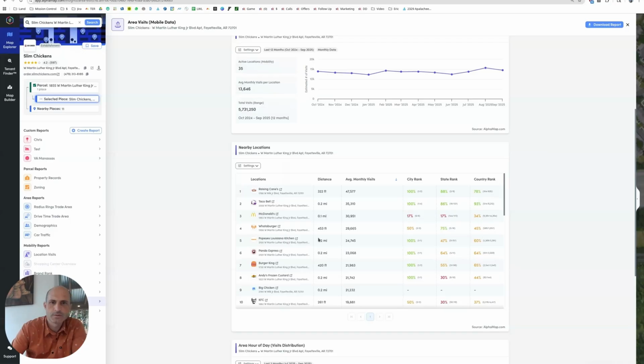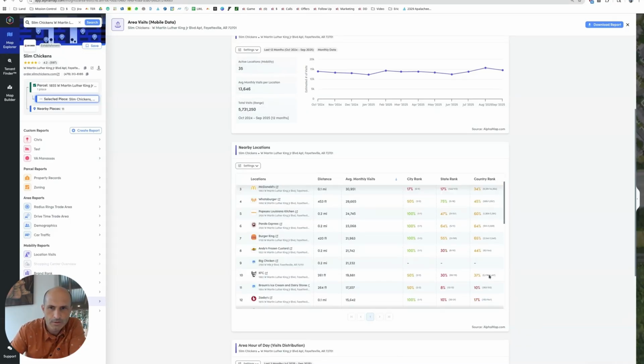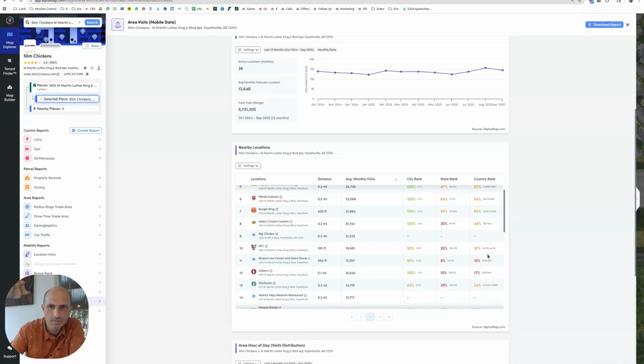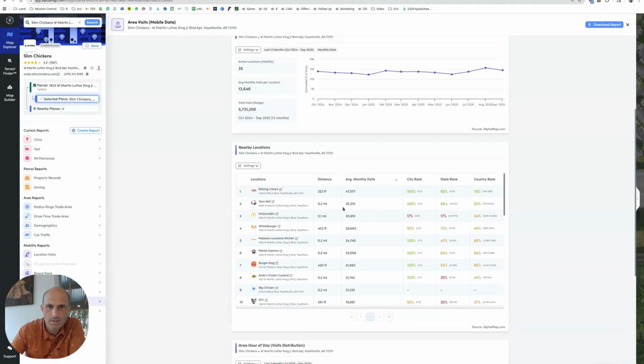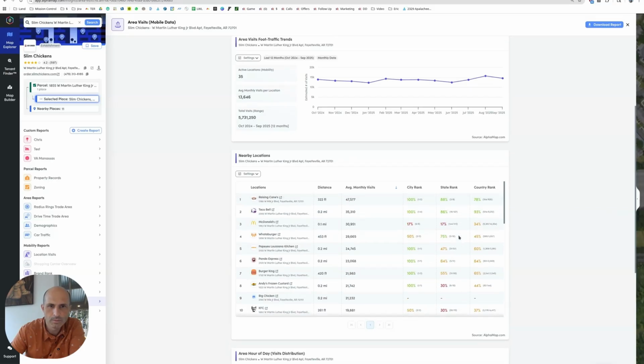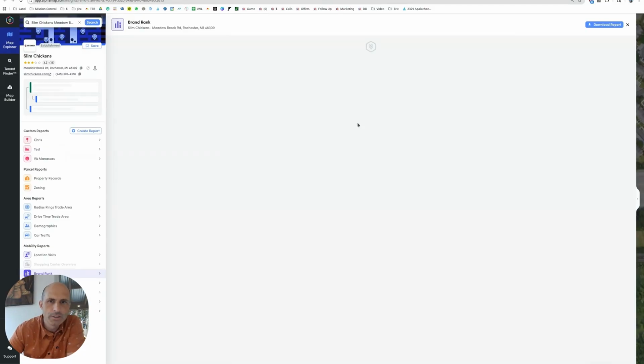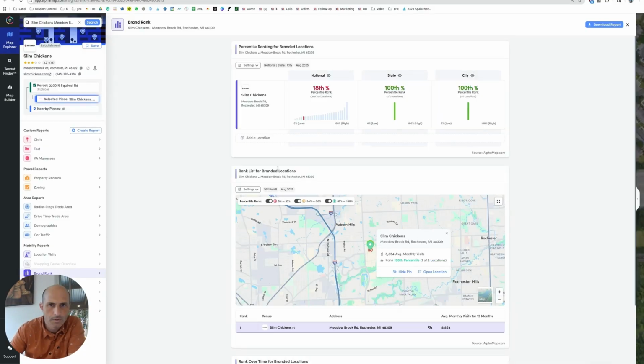Popeyes is middle of the pile. Panda Express is middle of the pile. KFC is dragging. Zaxby's is dragging. So you got KFC and Zaxby's not doing so well, and Raising Cane's doing well. So it's not like all the chicken shops are doing amazing. You just got one of them that's doing amazing, the Raising Cane's, and the rest are ho-hum to dragging. It's not so clear and obvious, but it's happening.